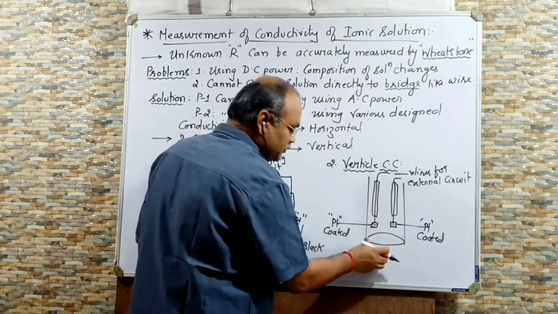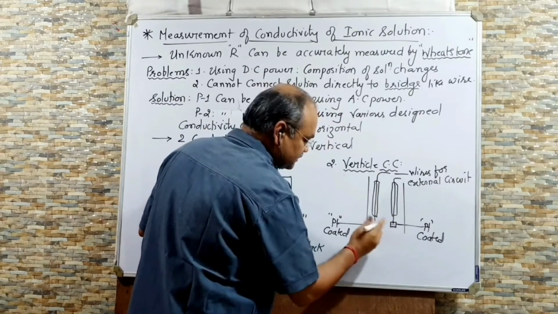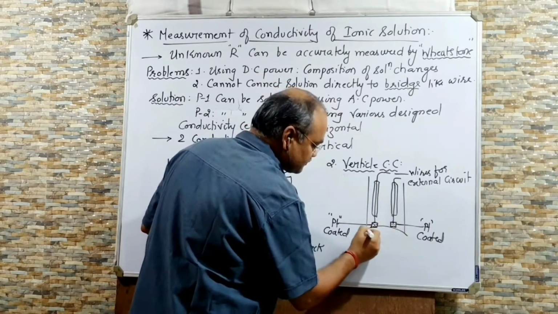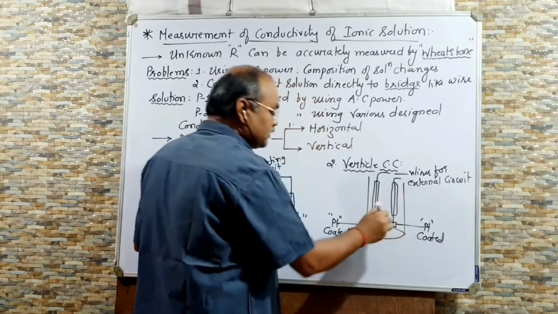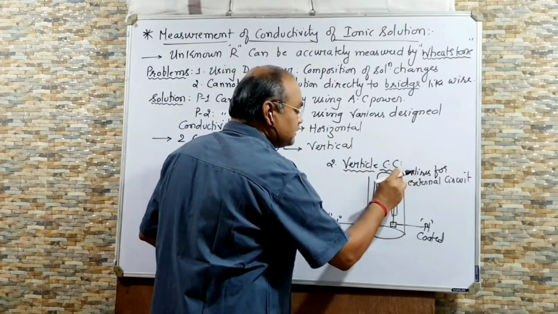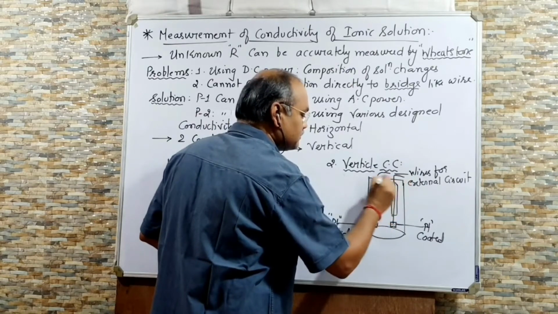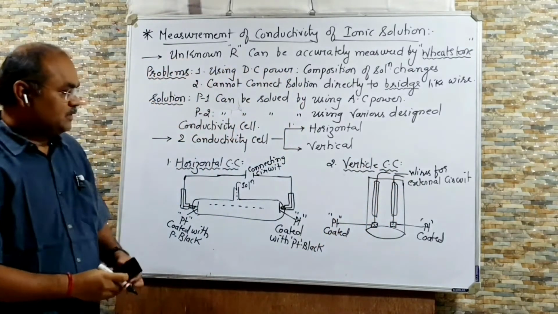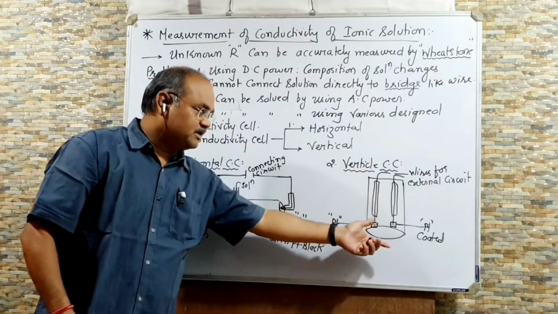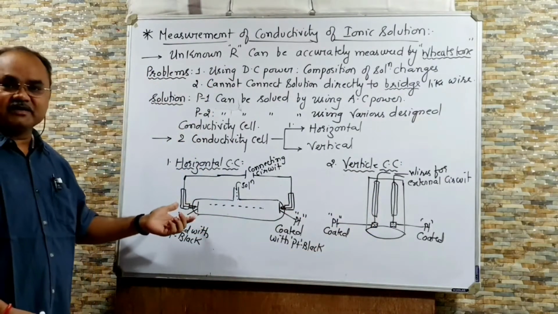Right, you can dip it or you can take it like this. This is your cell. So this is vertical conductivity cell, this is horizontal conductivity cell.